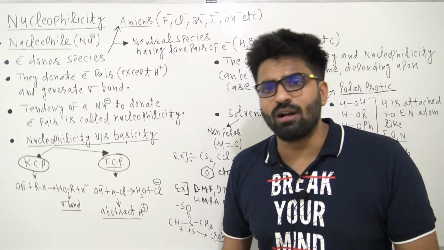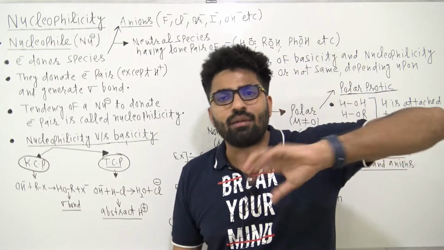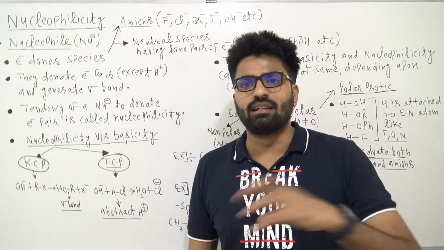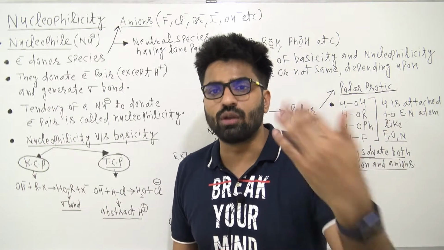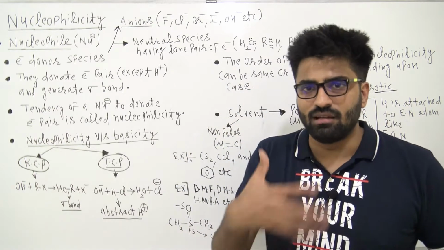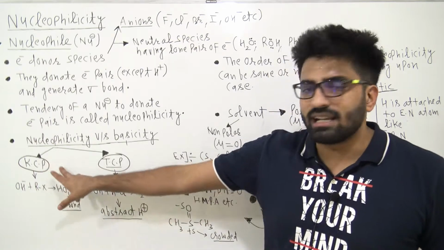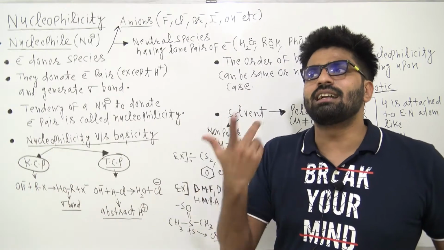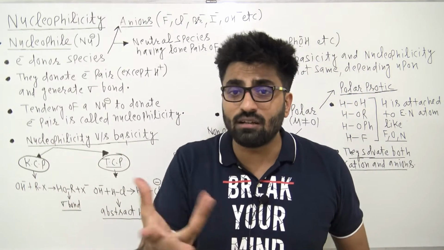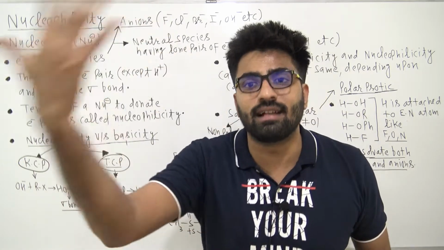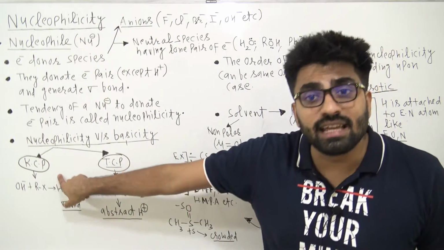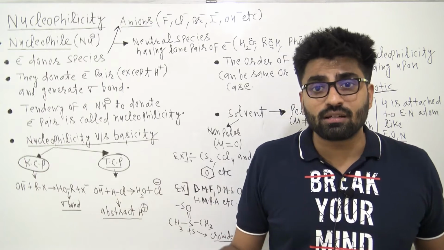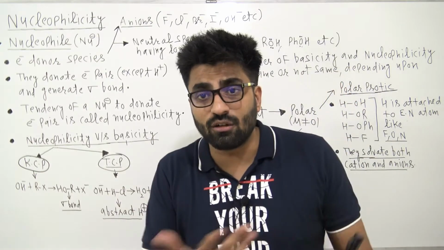In simple words guys, kinetics is somehow related to the rate of reaction, speed. With what speed can you donate the electrons, speed, rate? Okay, so that is basically KCP. So nucleophilicity depends upon the rate or the speed at which a nucleophile can donate an electron pair. So that's why it is KCP. It is kinetically controlled, meaning it somehow depends upon the rate of the reaction.